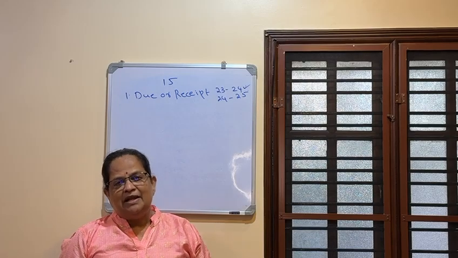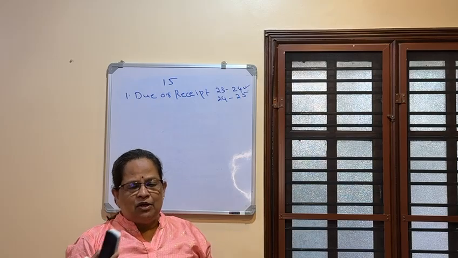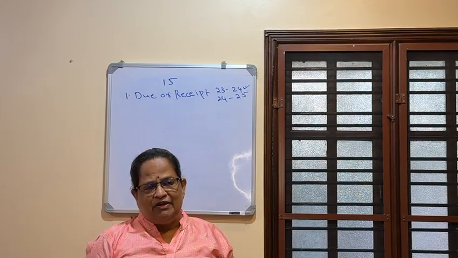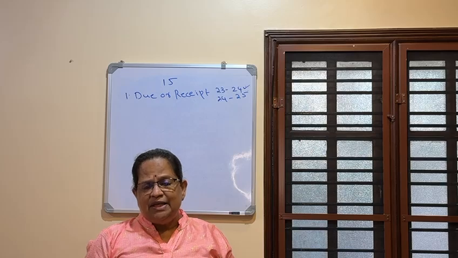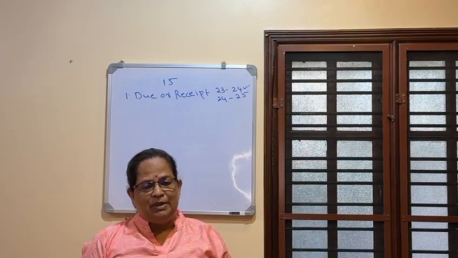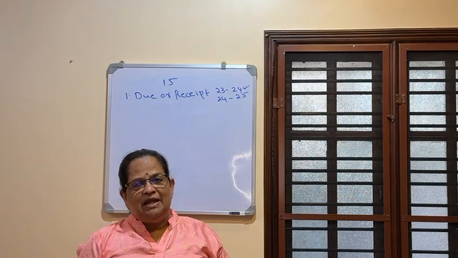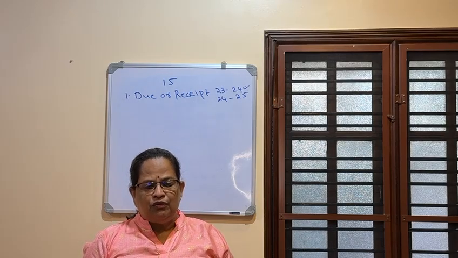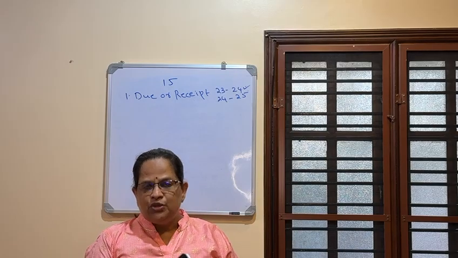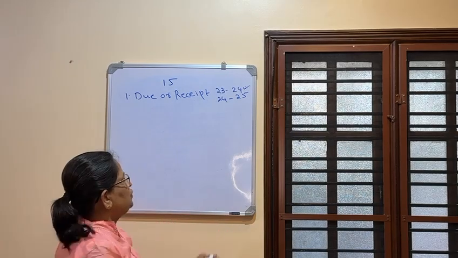Now, if salary falls in two different previous years, consider advance salary. Advance salary is a concept some organizations follow: when you are in hospital, when there is a death in the family or any emergency, employees will ask for two or three months' advance salary from the employer. That is the concept of advance salary. So if advance salary is received in 23-24 for the previous year 24-25, it is taxed in the previous year 23-24 because it is received then.